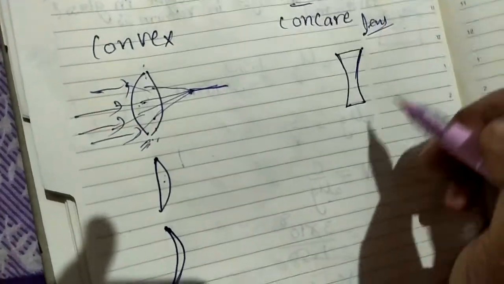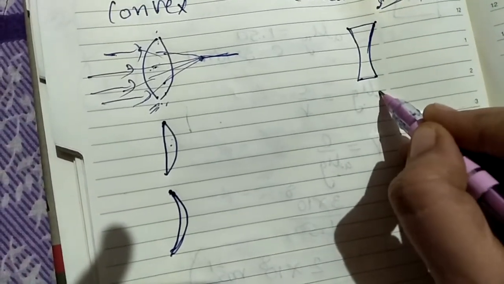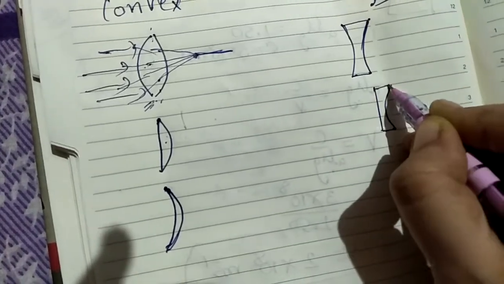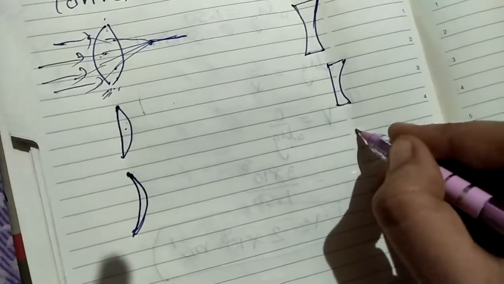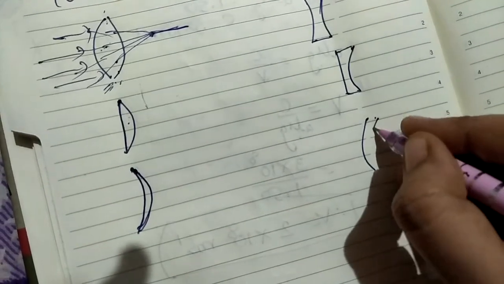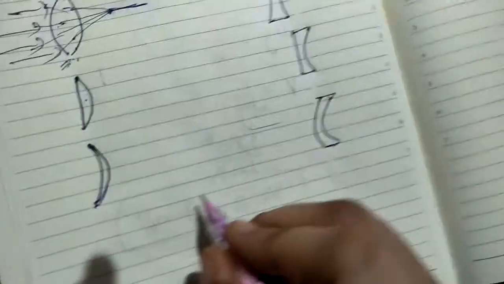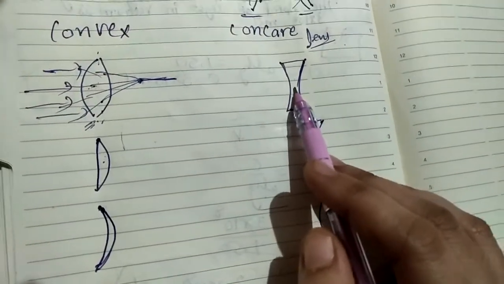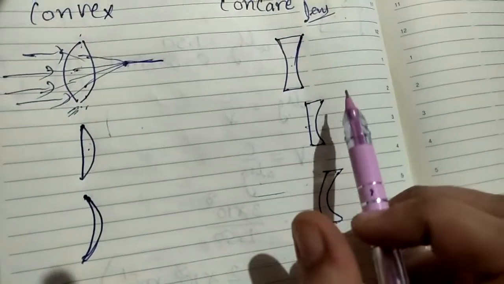Concave lenses are again of three types. So here it is one type. If you cut the same one like this, it looks like this, so yes, it is the second one. And for the third one, you need to cut this one also. So that is one, two, three. In all three types, as the definition says, the center part is thinner and the end parts are thicker.